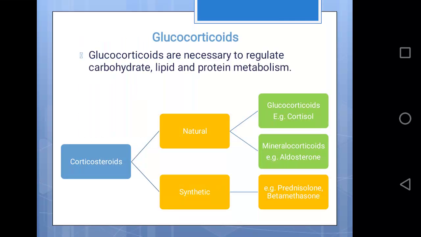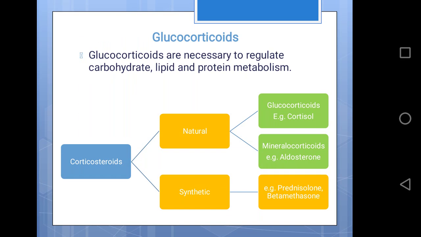glucocorticoids and mineralocorticoids. Here in the diagram we can see that corticosteroids are classified into two types, natural and synthetic. Natural includes glucocorticoids and mineralocorticoids, whereas for synthetic, examples are prednisolone and betamethasone.